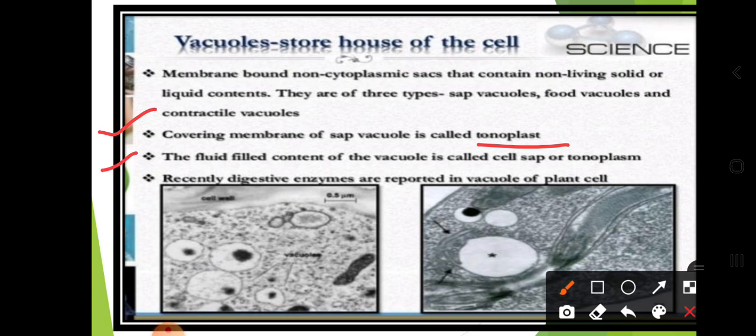The fluid-filled contents of the vacuoles are also called the sap or tonoplasm, and recently digestive enzymes have been reported in the vacuoles of plant cells. In the plant cells, the vacuoles are full of cell sap and provide turgidity and rigidity to the cells. Many substances of importance in the life of the plant cells are stored in the vacuoles. Dear students, vacuoles store amino acids, sugars and various organic acids, or sometimes some proteins also.